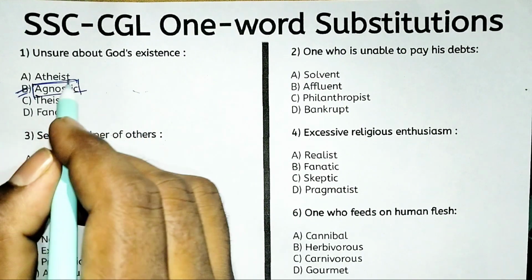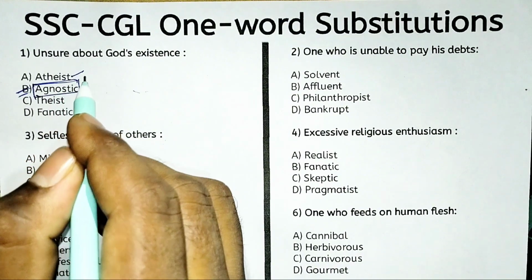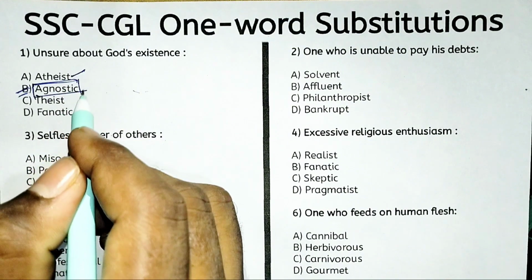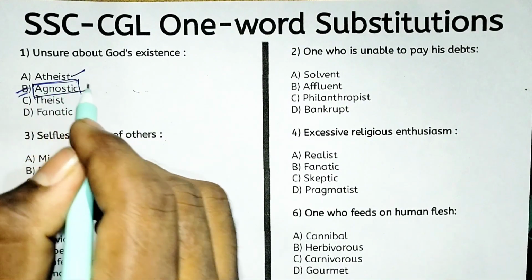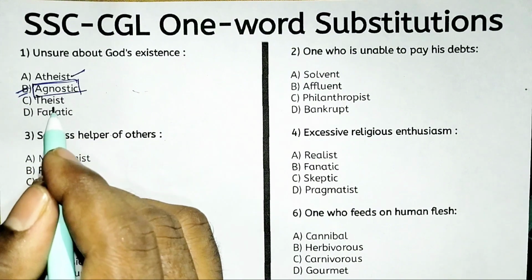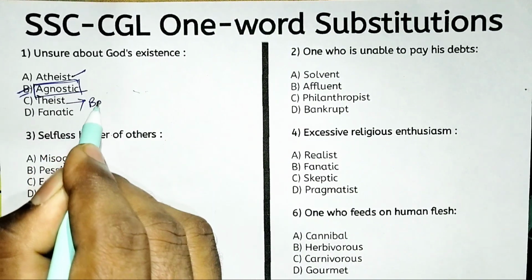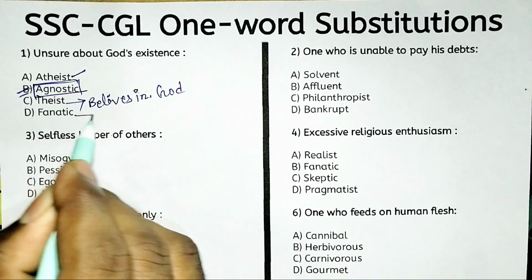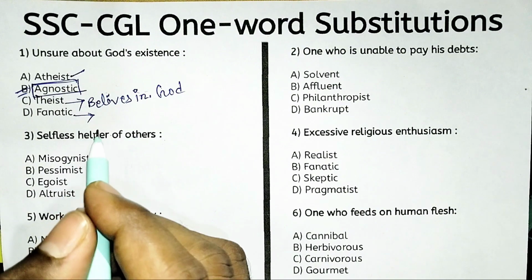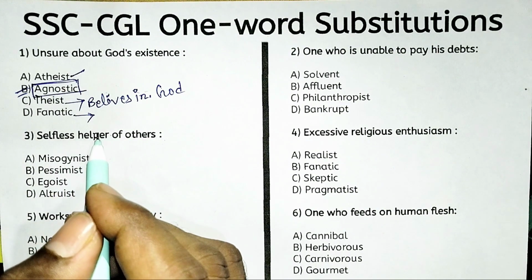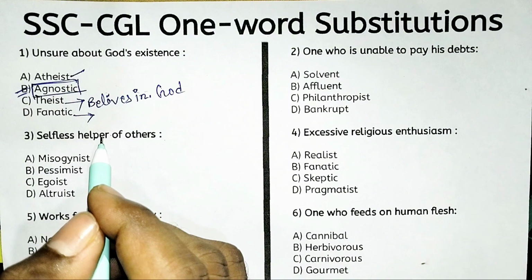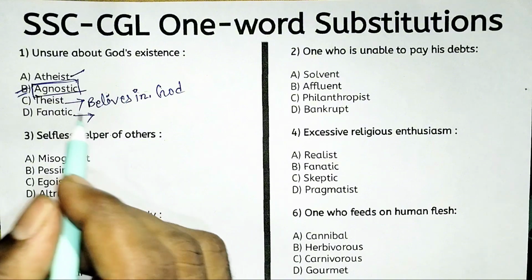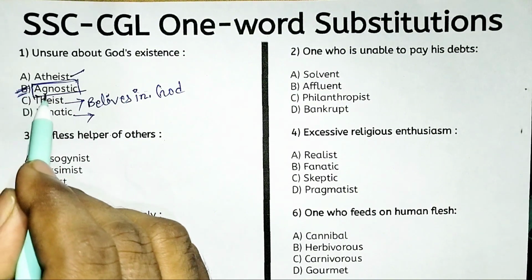So look at the other options. Option A, atheist. Someone who does not believe in God is called atheist. Theist means believes in God. And fanatic. So fanatic means someone with extreme and unreasonable enthusiasm or zeal for something. That is called a fanatic person. So the right answer is option B, agnostic.